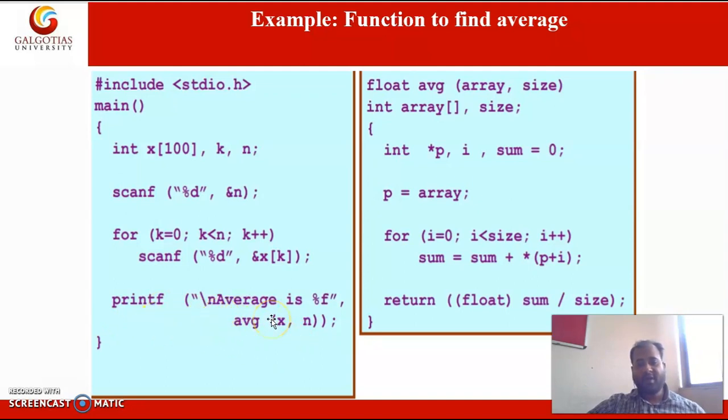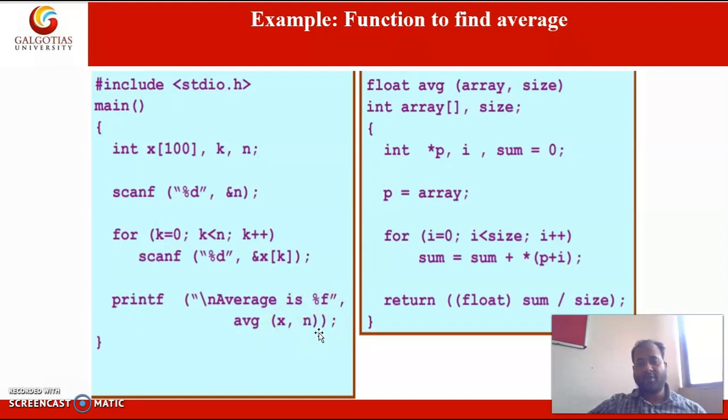So in the printf instruction we are calling another function average, and we are printing the value of that variable average. Here we have the function average that returns a float type value, and you can see x and n, where x is the address of the first element of the array and n is the size of the array.